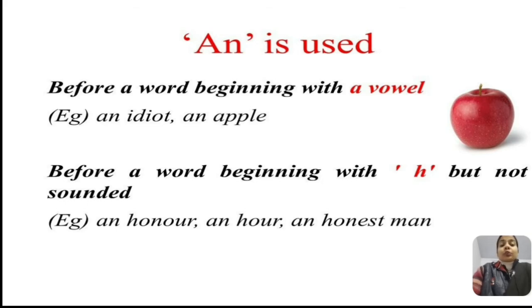So here, as you can see, in all these three words, the words begin with H, but it is not sounding H. So that's why here in all these three words we have started with the article an.